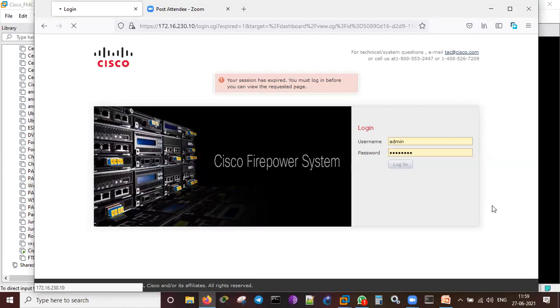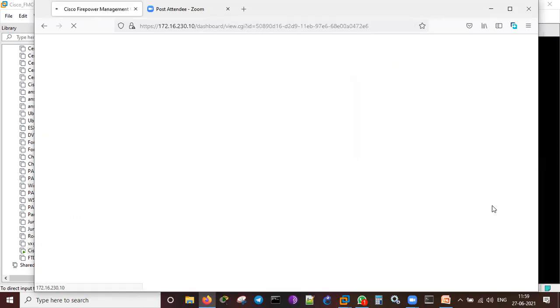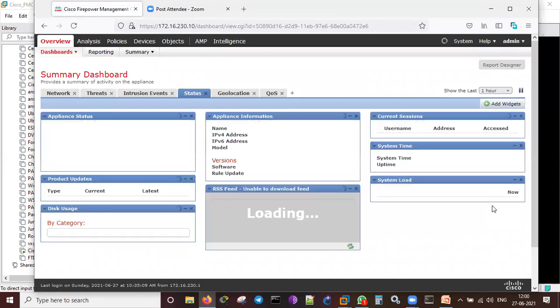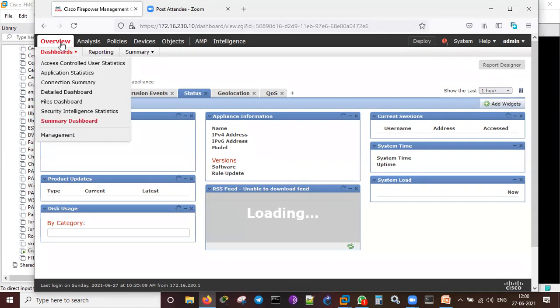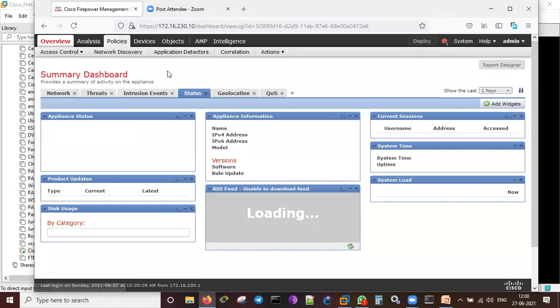This is the FMC console I'm showing you, browser based. We can configure the FMC through the browser. Minimal network settings and other things we can do through the CLI. After that, we can do everything on FMC on the GUI, browser based. It's loading. Here we have overview, analysis, policies, devices, objects, AMP (anti-malware protection), and intelligence.